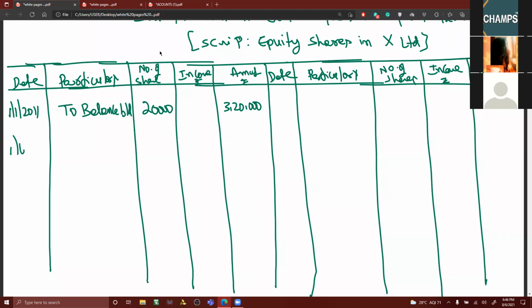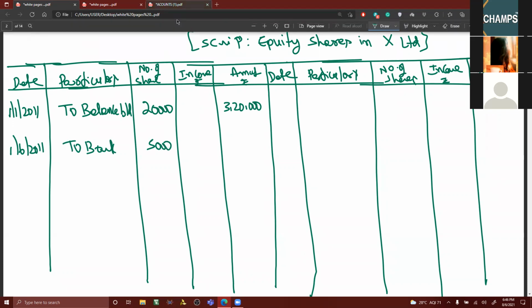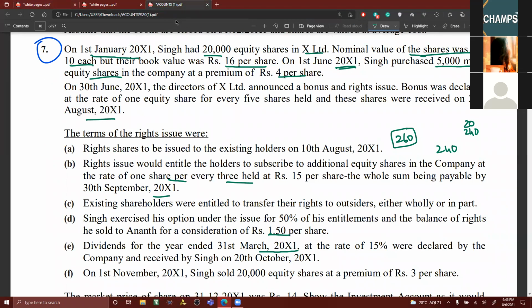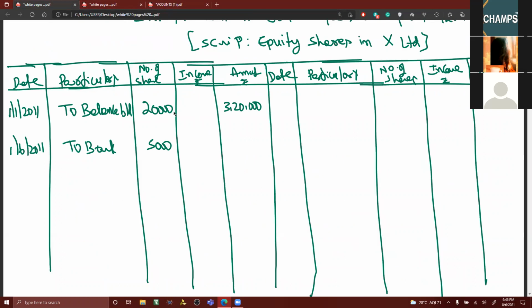To bank, how many shares have been purchased? 5,000 shares. What is the purchase price of the share? 4 rupees premium. No, face value 10. 10 plus 4, 14. 5,000 into 14, 70,000.